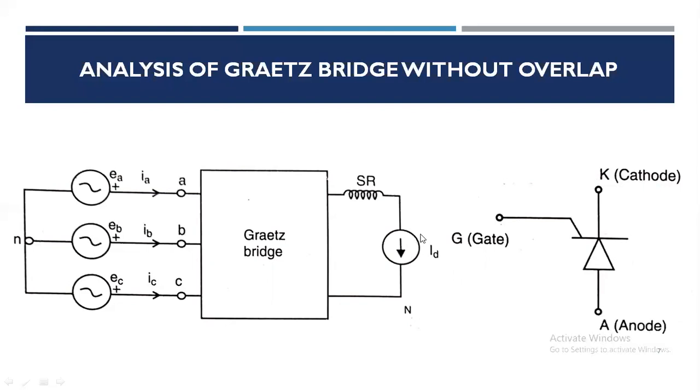Each of the switches S1 to S6, as we saw in the last figure, is made of series connected thyristor devices to provide the required voltage rating.